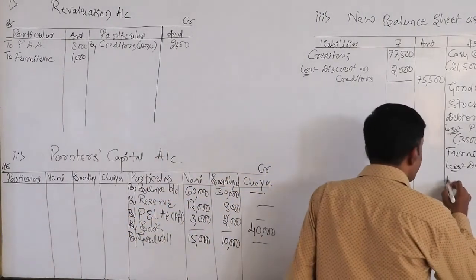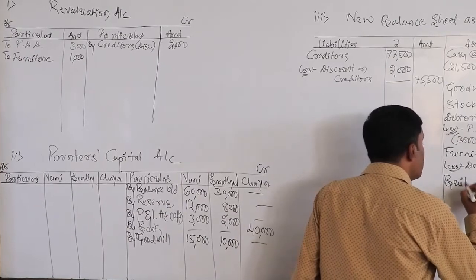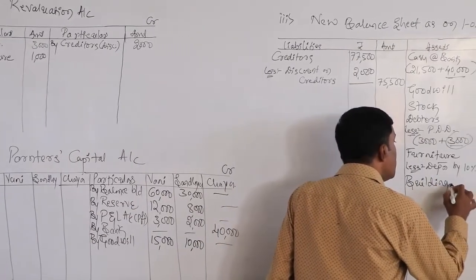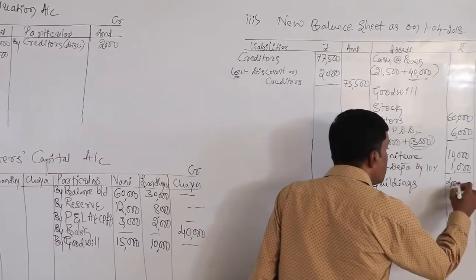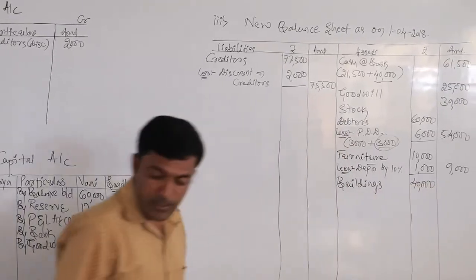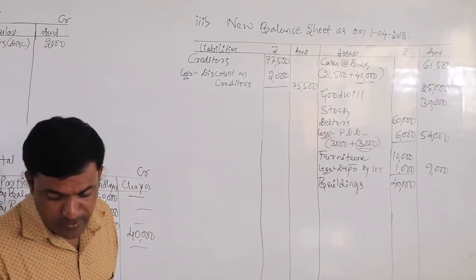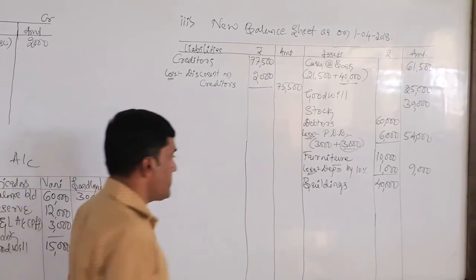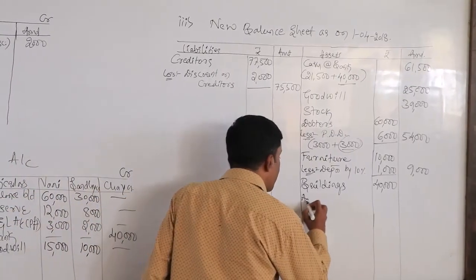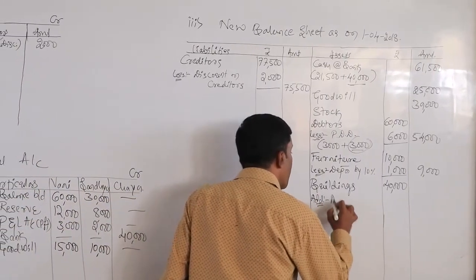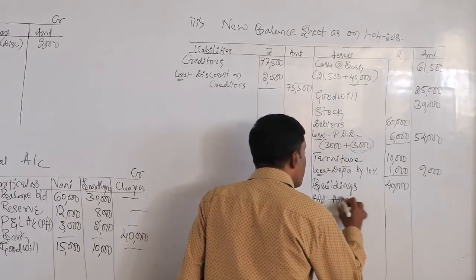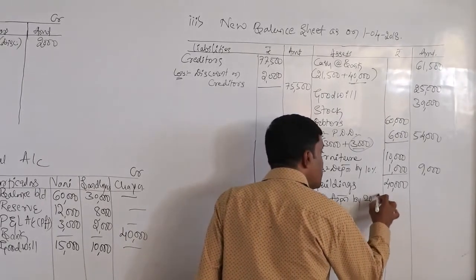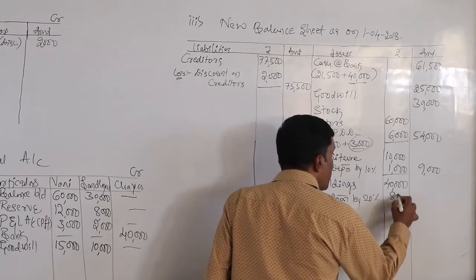Next, after furniture, you can see the buildings, where there is an adjustment for appreciation of 20%. Buildings of rupees 40,000, am I right? Appreciation means we need to add it. Appreciation by 20% means, dear students, it will be 8,000.